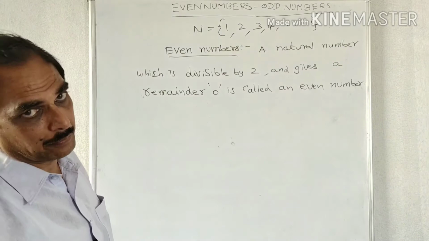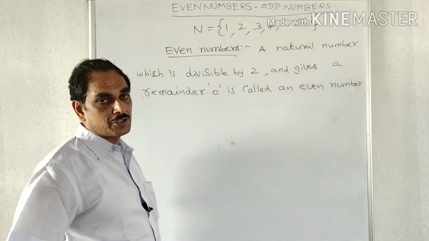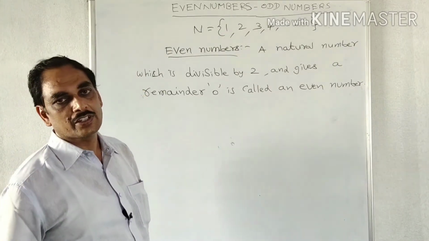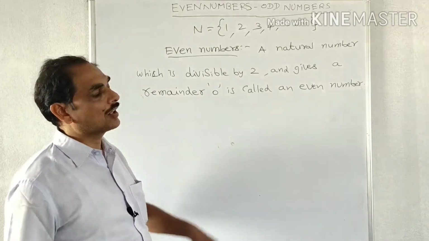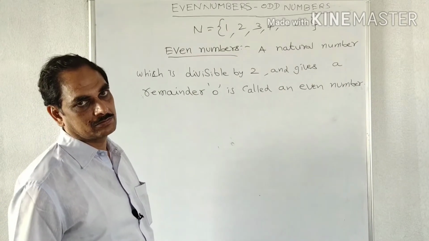So a natural number which is divisible by 2 and gives a remainder 0 is called an even number.